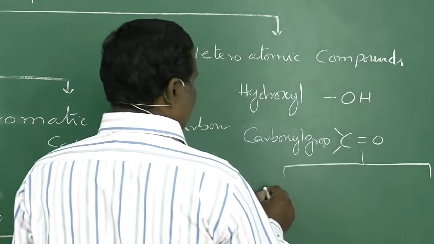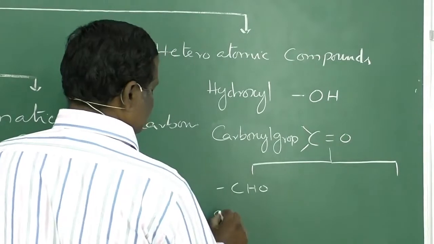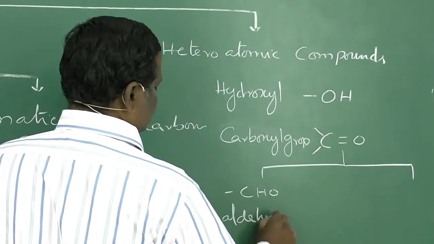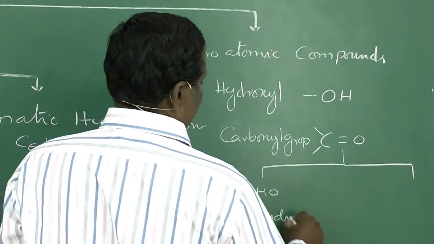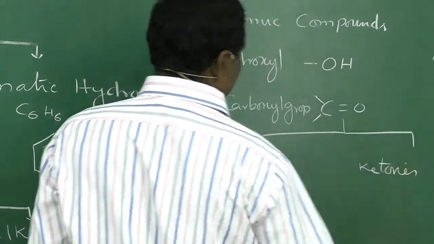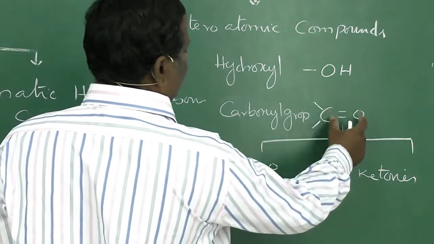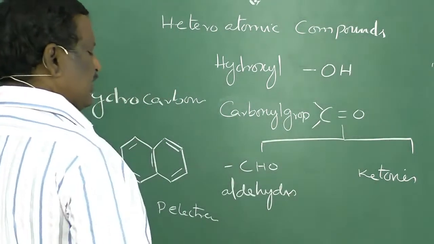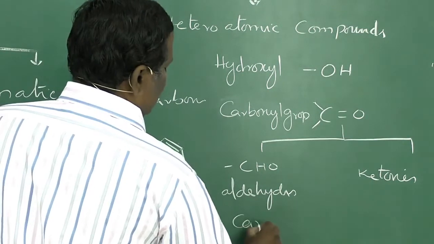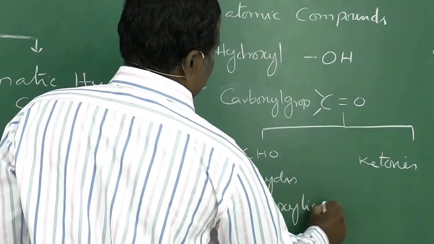One is aldehydes, CHO, and the second one is ketones. Next, when the carbonyl group and OH group are together present in one compound, they are said to be carboxylic acids because they have acidic properties.